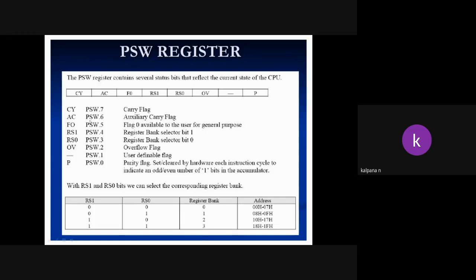This is about the program status word. Okay, what is this? Program status word.